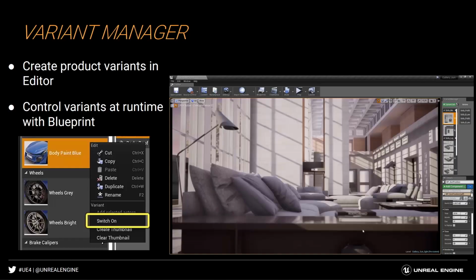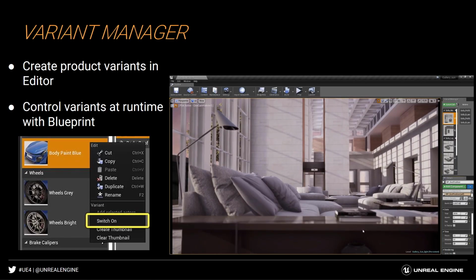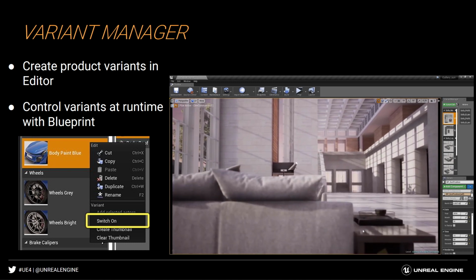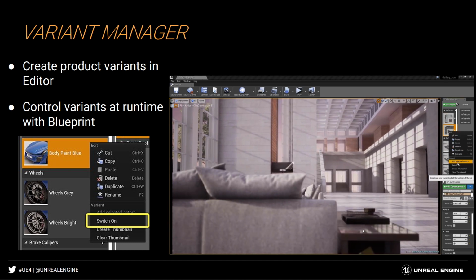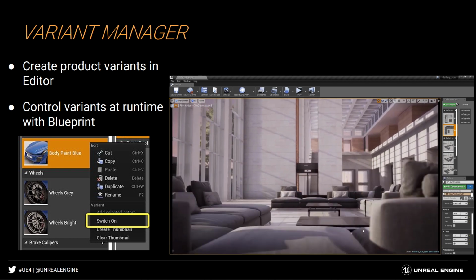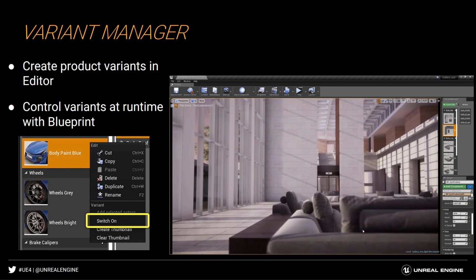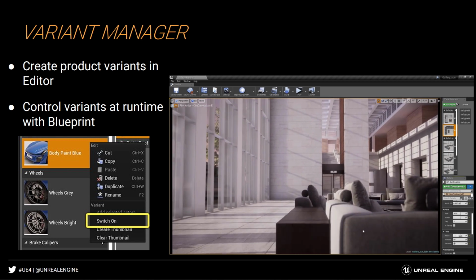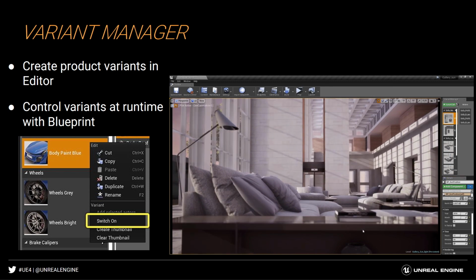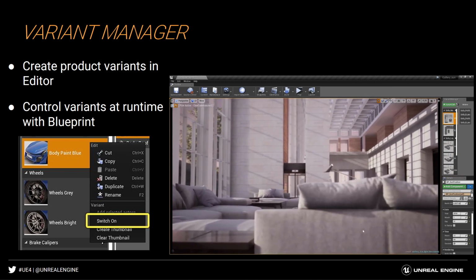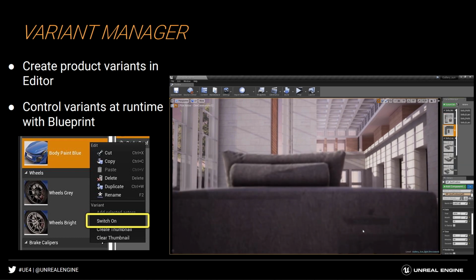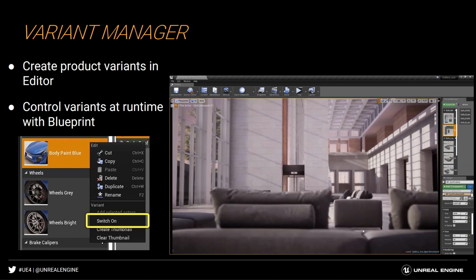And furthermore with this, we have a couple of interesting tools going on that allow you to build out your data in amazingly powerful ways. And one of them is the Variant Manager, which is part of our Datasmith workflow. That's now in there with 4.24. You can grab this and very quickly build up different variations of things. So you might often see things like product configurators. Well, Variant Manager allows you to stack up a bunch of different things and very quickly link that up to have a configurator, for example, an automotive configurator, an architectural configurator like we're seeing on some of the booth demo pods here.